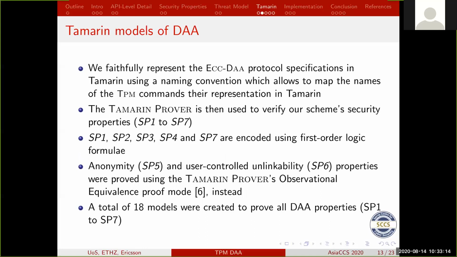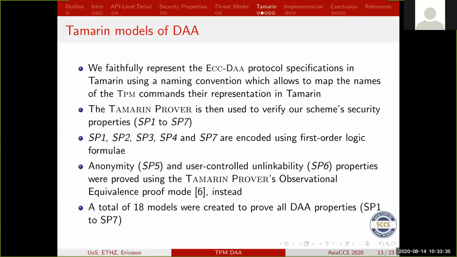So what we then did, we used our specification and faithfully tried to map all these calls that are happening into the appropriate Tamarin models. So if you look at the Tamarin model, you should be able to see, using the naming convention we used, that there's a one-to-one mapping between the Tamarin model and the actual specification that we have.